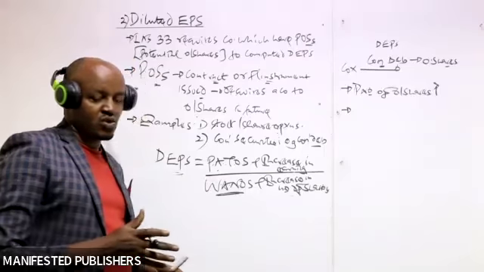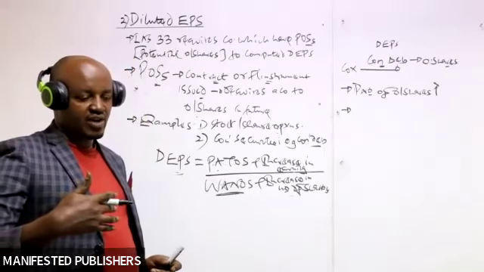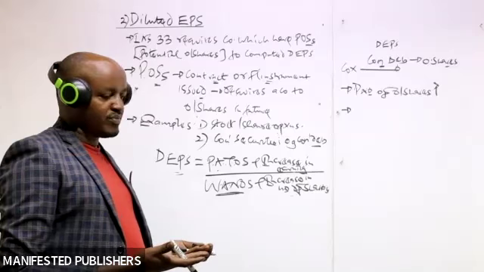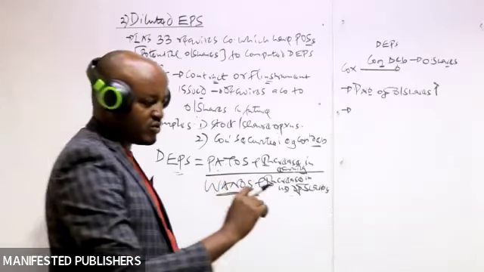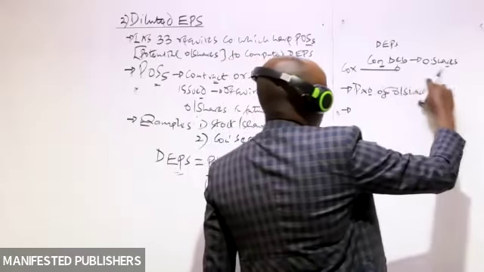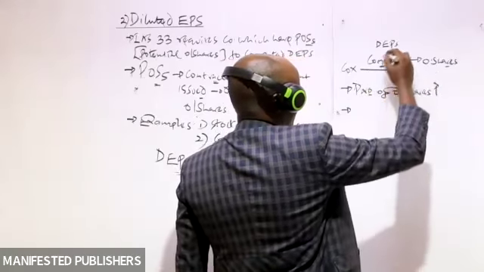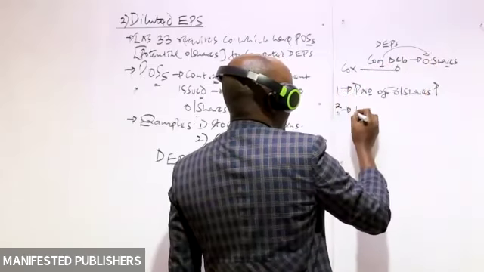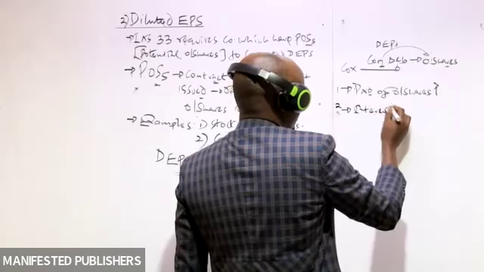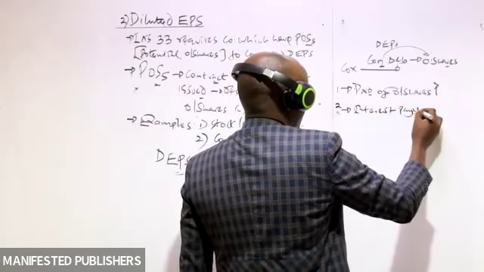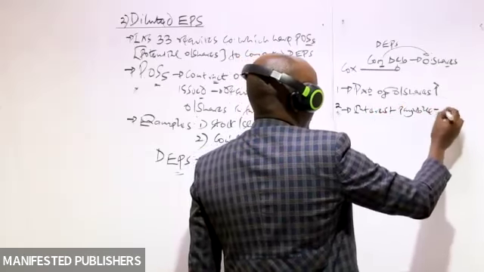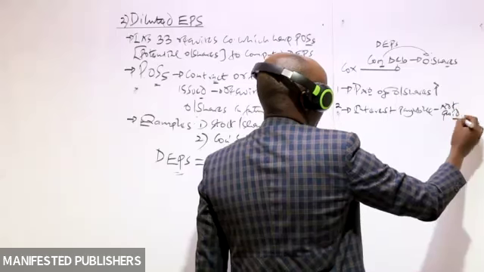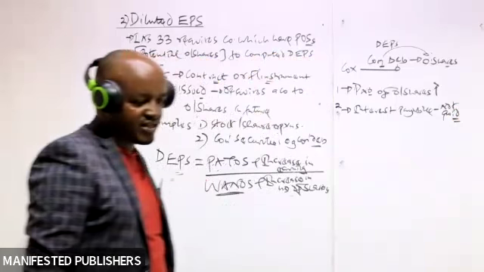To compute that, you will always be provided with the conversion rate, the rate at which the debentures are supposed to be converted into ordinary shares. So you compute the number of ordinary shares which would have been issued, assuming these debentures were converted into ordinary shares. The other thing which would have happened is that the interest payable on debentures would not have been paid, because the debentures were converted into ordinary shares.